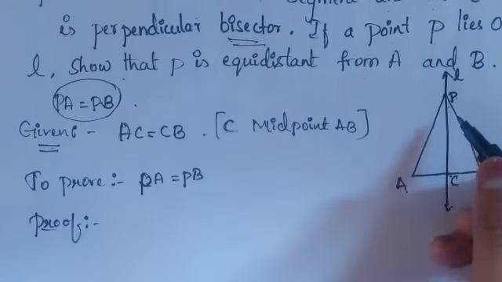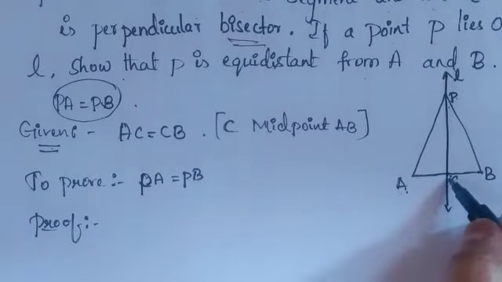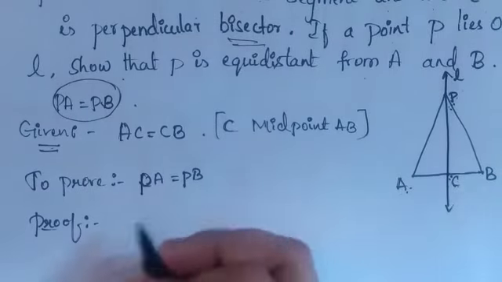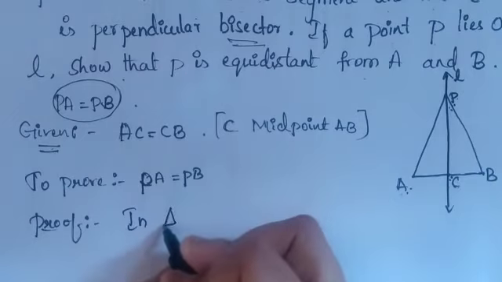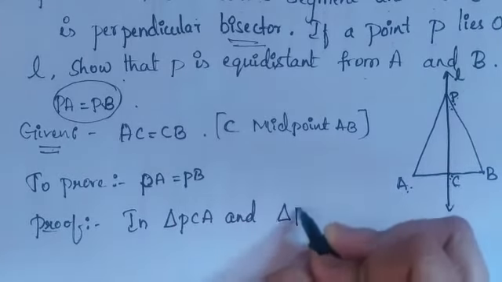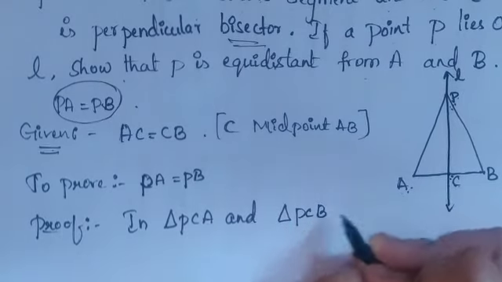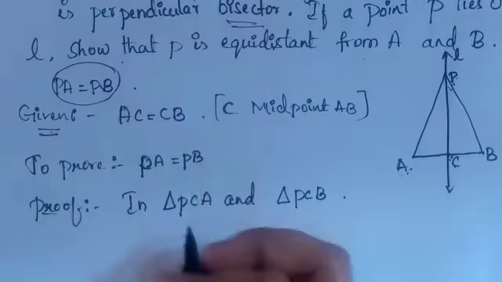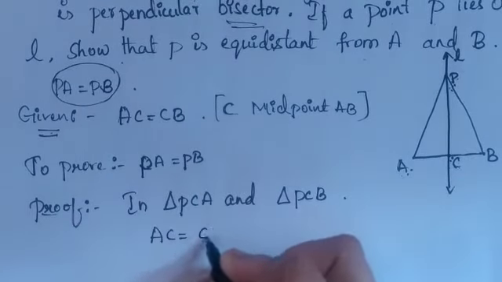I am going to take triangle PCA and triangle PCB. So in triangle PCA and in triangle PCB, one thing is already there, that is AC is equal to CB.